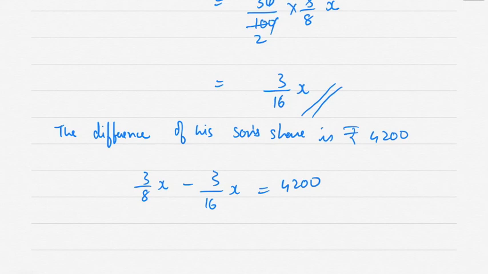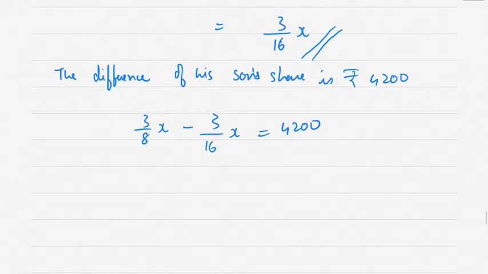Because 3 by 8 is higher than 3 by 16, correct? So that's why I'm writing 3 by 8 first. Now cross multiply. So LCM is... no, I think here the denominator is different. I want to make sure the denominator is same. So first part I will just multiply and divide by 2. Multiplied by 2, divide by 2. Okay.